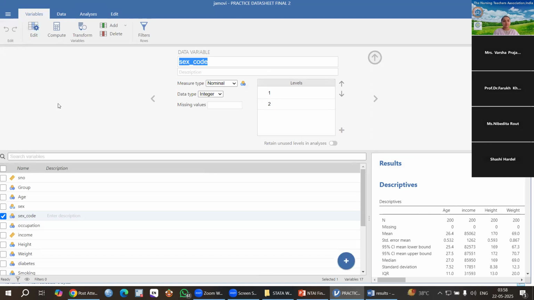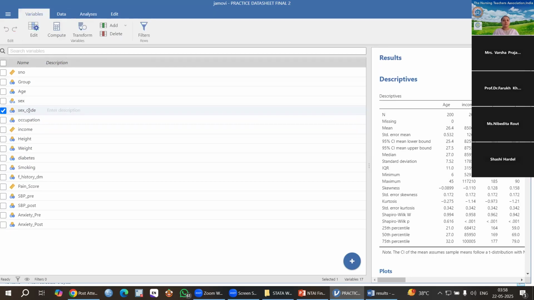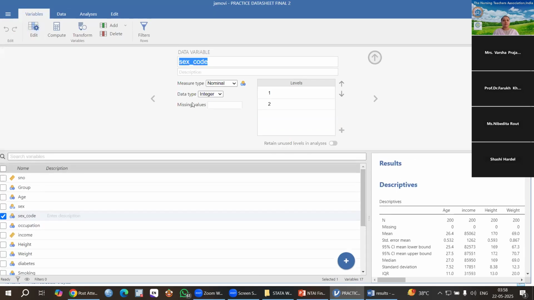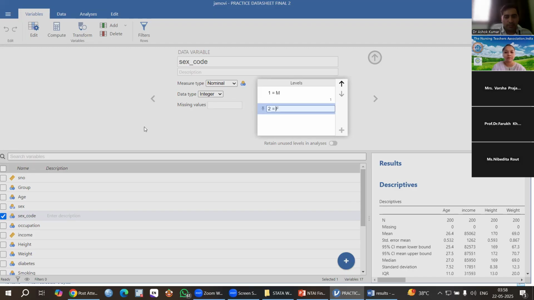So when you click this edit option, this will come. This is analysis. You can see here, this is analysis. In analysis, in variable, you have to click variable, then you will get this. In variable, you have to click edit, then edit this sex code, then you can give coding here. Here, 1 is equal to male and 2 is equal to female. Okay, then you will get this over there.